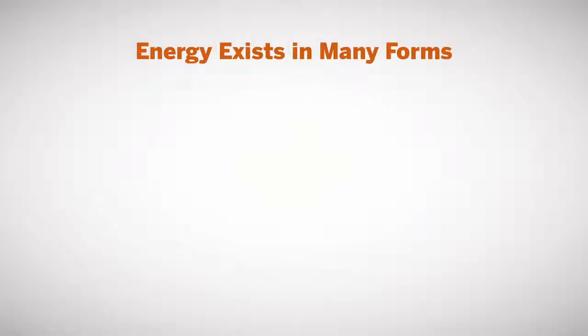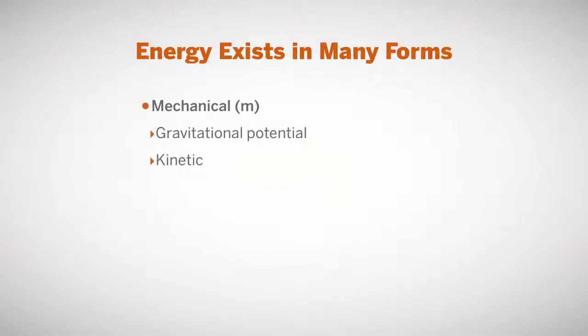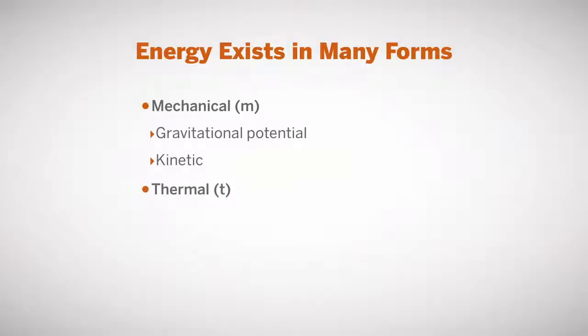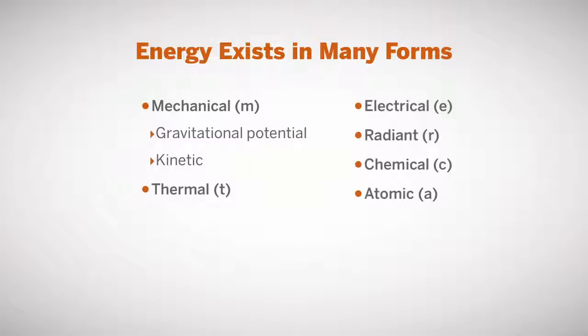Let's talk about the forms of energy. Energy exists in many forms. There's a mechanical form of energy, like gravitational potential. If I hold a ball up in the air and let go of the ball, it will fall because it has potential energy here. If the ball is moving, it has kinetic energy. There's energy in the motion. There's also thermal energy, energy in heat. There's electrical energy, radiant energy, chemical energy, and atomic energy. I'm going to walk through each of these one by one.